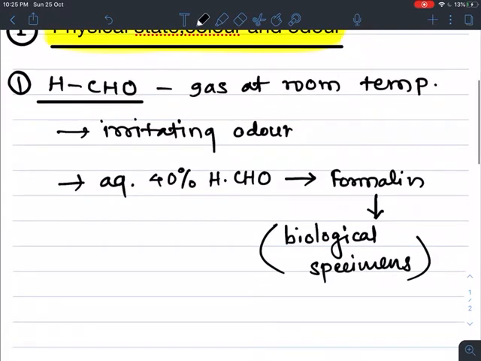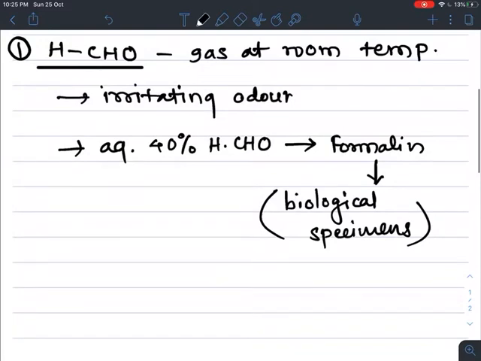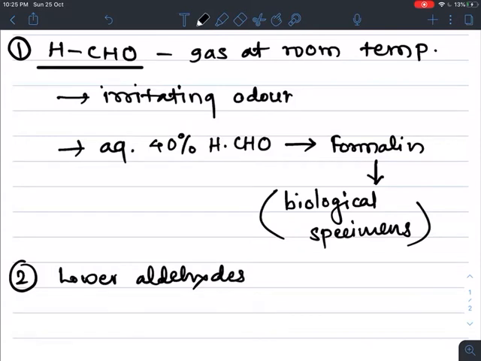Now higher aldehydes, that is up to C9, are liquid in state. So lower aldehydes are liquids, colorless liquids. All are colorless liquids.